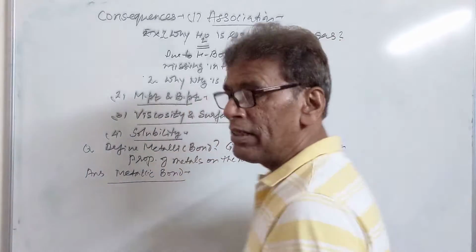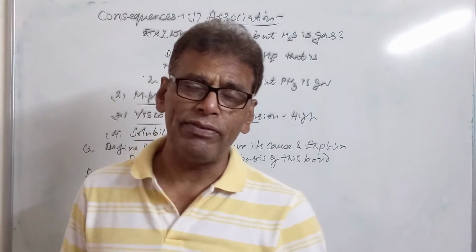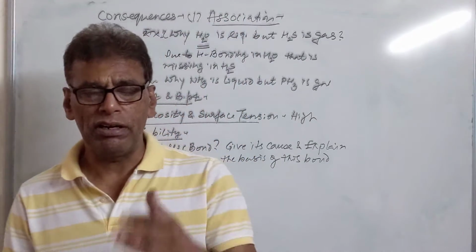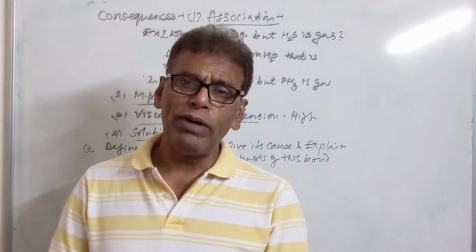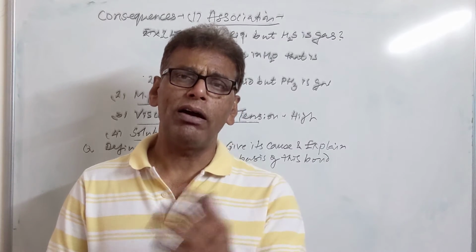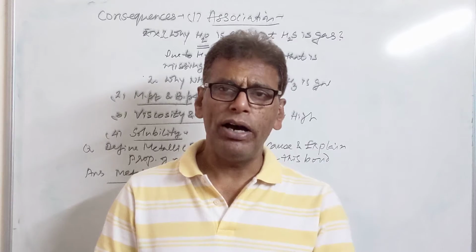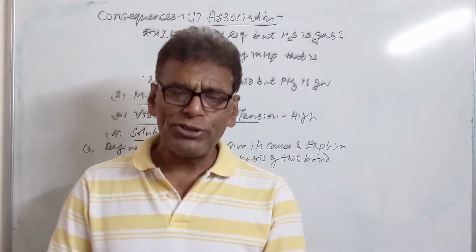It is defined as the strong electrostatic force of attraction between positively charged metallic atoms, which are called kernels, and the mobile electrons. Now what are kernels? How are they formed? As we know, all the metals possess low ionization energy and more shielding effect.